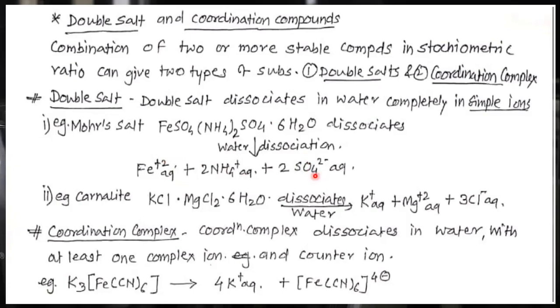Got it? So all of its ions simply get dissociated, simply get separated.